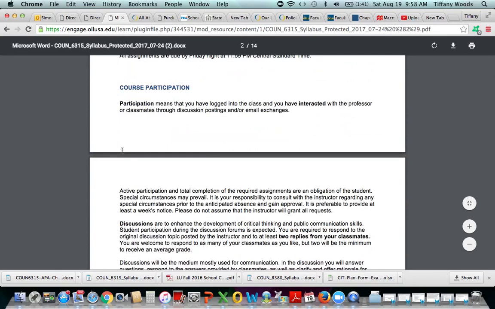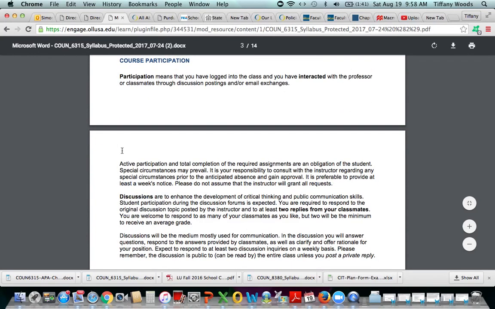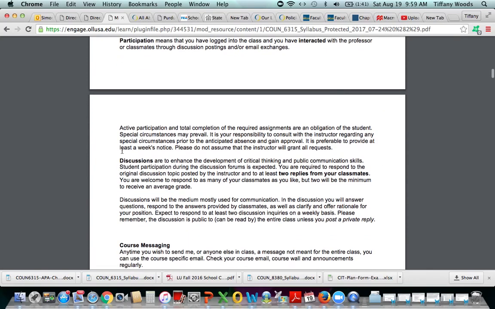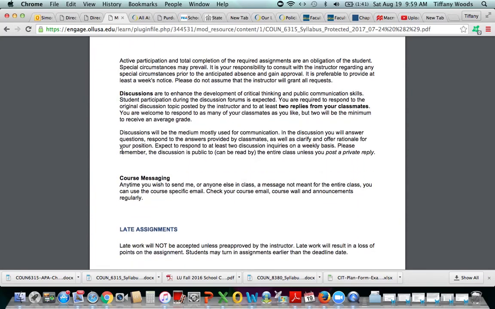We do require that you participate in the discussion boards, and that you interact with your classmates and your professor. Remember, since it is online, you want to make sure that anything that you post, you would be free with it being something that's, we always say, plastered in the newspaper on the daily news. So just make sure that you do understand this is online and we cannot maintain complete confidentiality, and you want to ensure that you're putting your best foot forward.